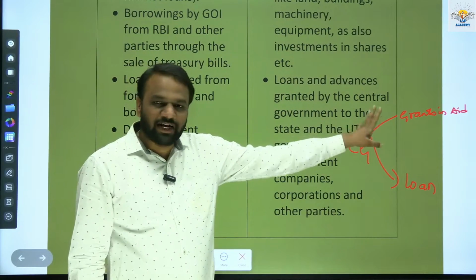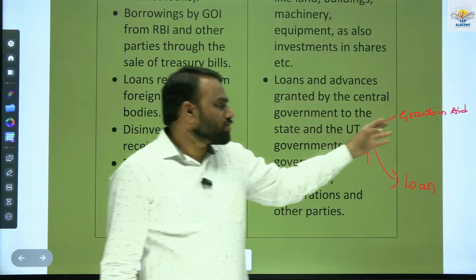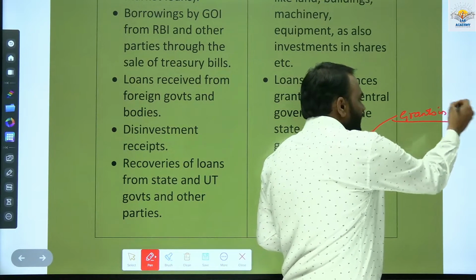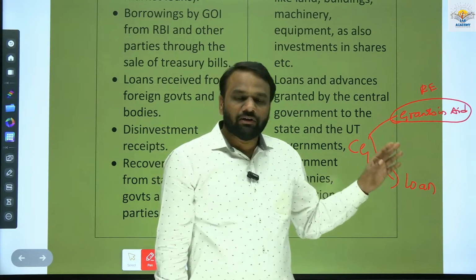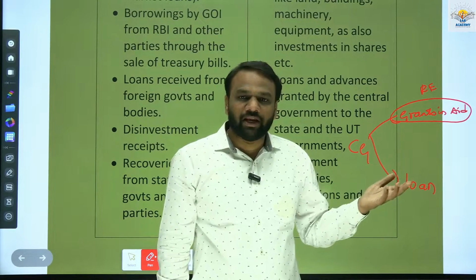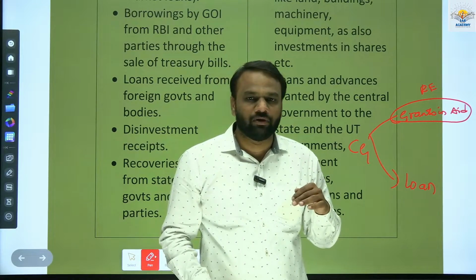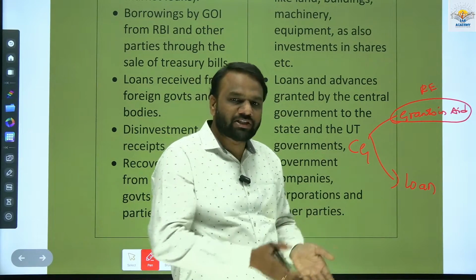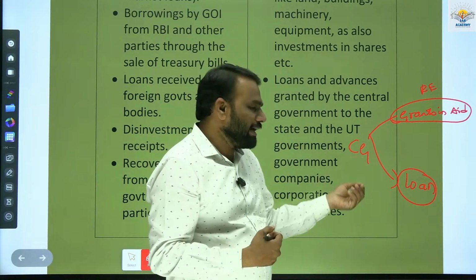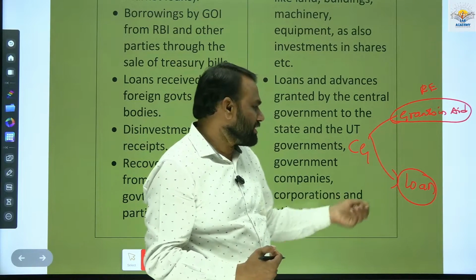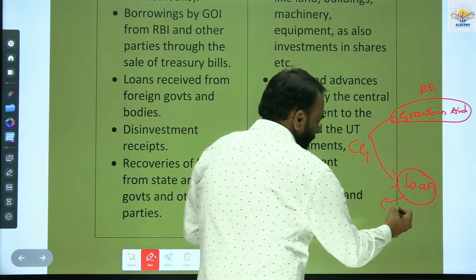Whenever we give grants in aid to a state, that amount will not come back. So such an expenditure will be part of revenue expenditure. But when we give money to a state government in the form of a loan, after a few years that state government will return the amount. So the amount we give in the form of a loan, which will come back in the future, is counted under capital expenditure.